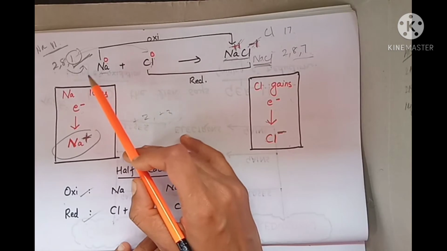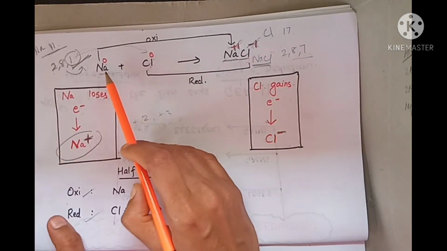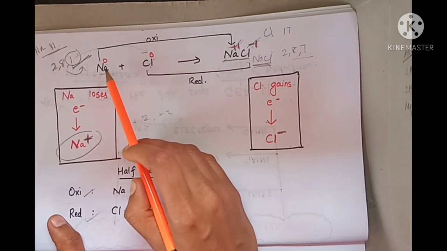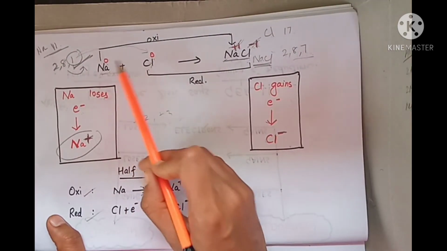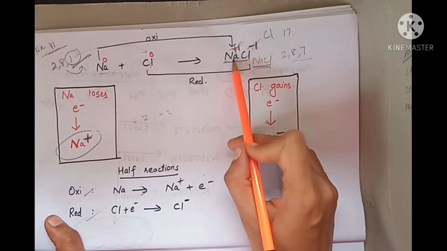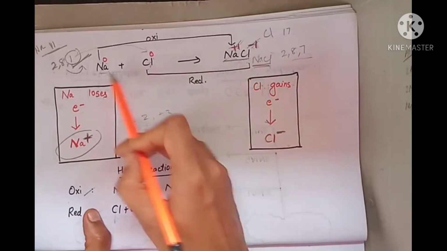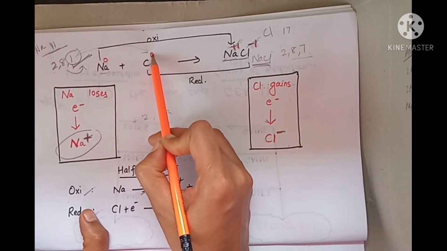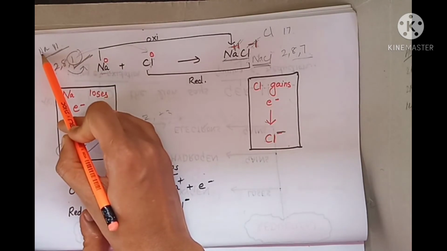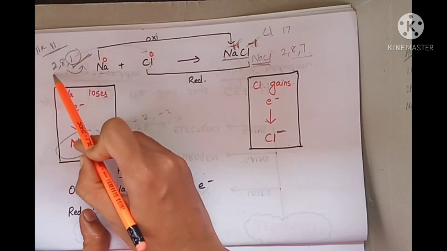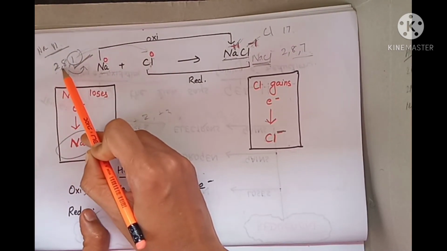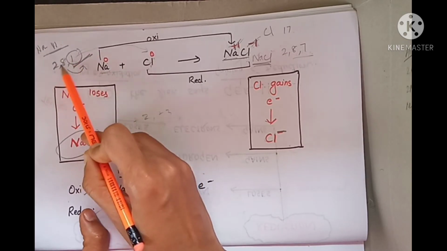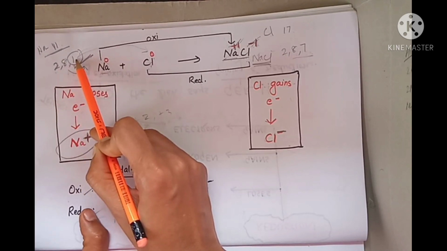Let's take an example here for understanding. Sodium and chlorine react to form sodium chloride. Now the charge basically on sodium and chlorine is 0. We know that the atomic number of sodium is 11 and the configuration goes as 2, 8, 1. 2 plus 8 is 10, plus 1 is 11.